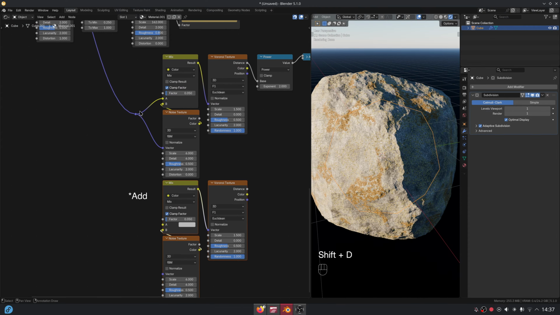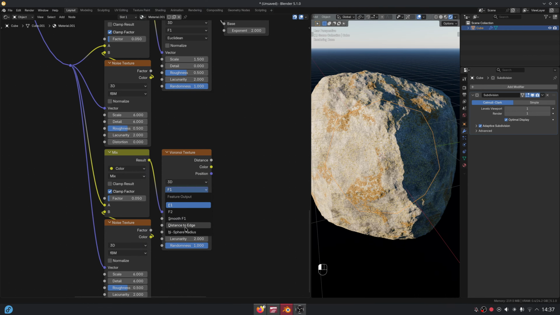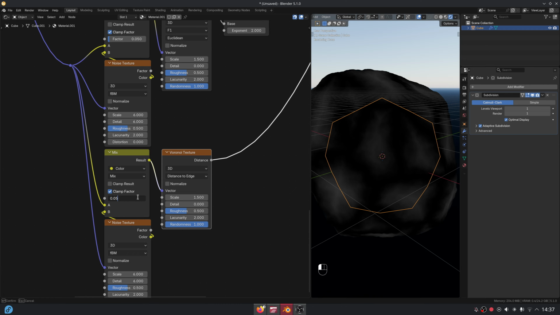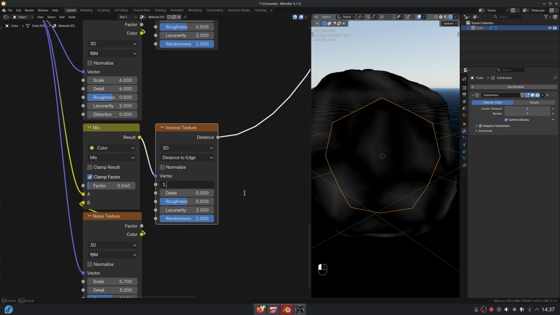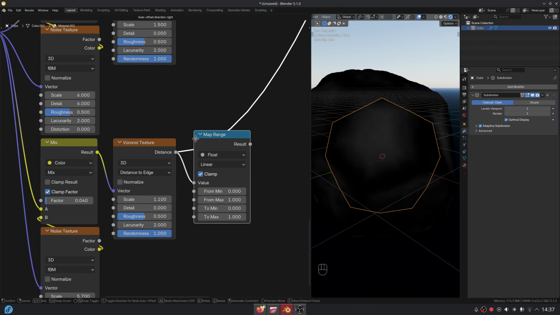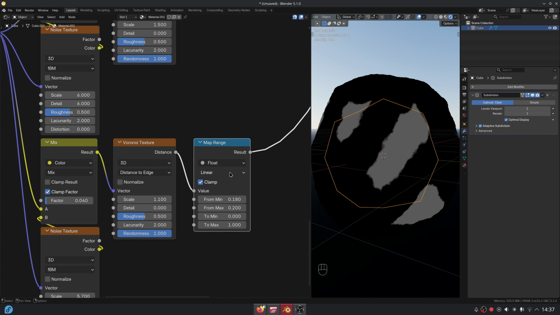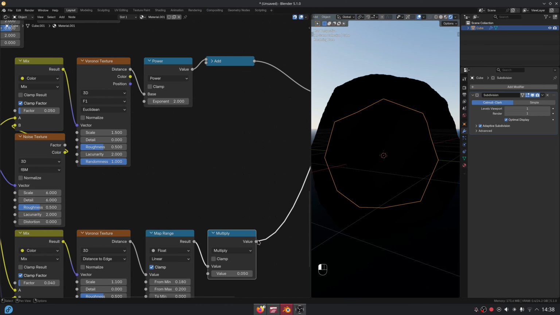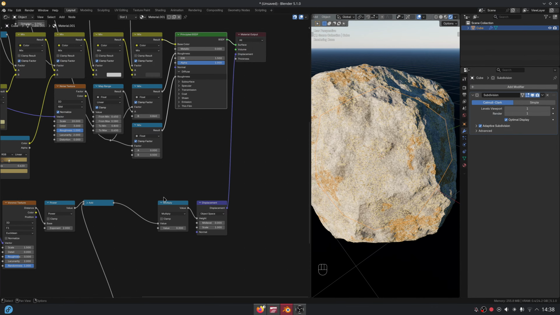Duplicate the map. Connect the object coordinates. Set the Voronoi texture to distance to edge. Also change the scale of the noise. Change the scale of the Voronoi. Connect a map range for getting a high contrast map. Multiply by a lower number. Then add it back to the previously generated map. Finally, connect the principled shader to the material output, and here we go.